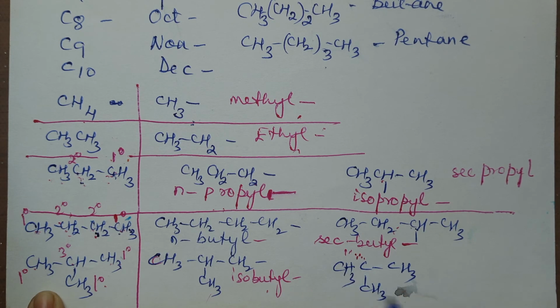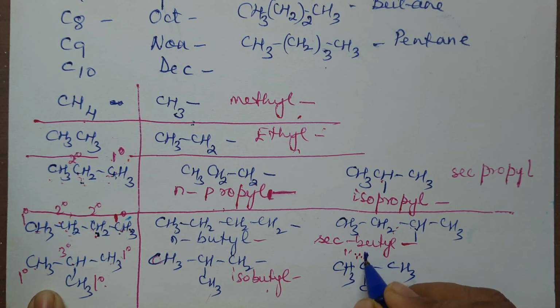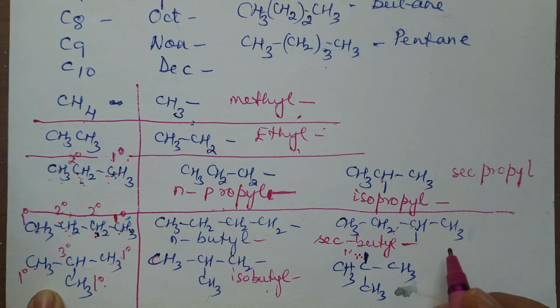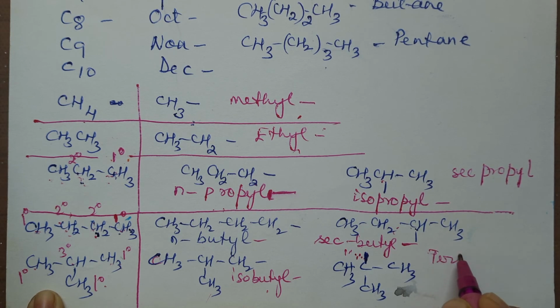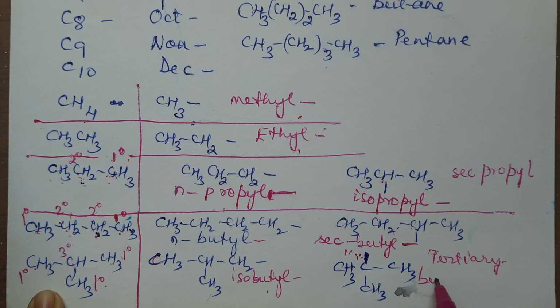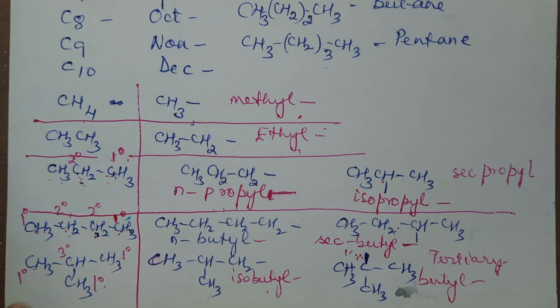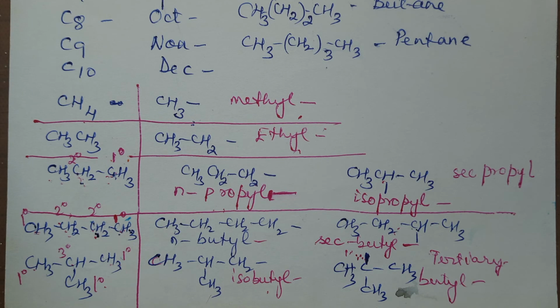If I remove from here, I will get a radical like this. This is called tertiary butyl radical. Clear? So please maintain notes side by side whatever I am explaining, then only you will be able to understand. After 2-3 videos of nomenclature, you will surely be very confident in naming all organic compounds.